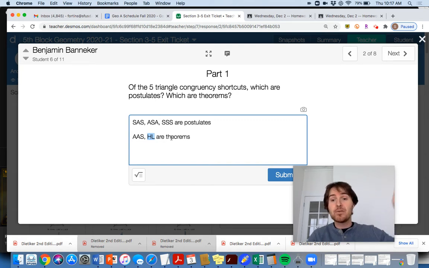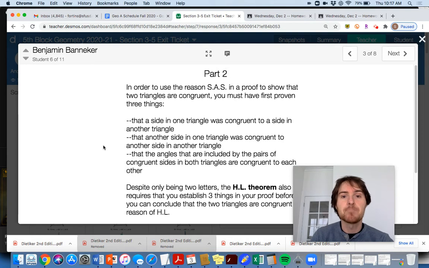But if I know a hypotenuse and a leg are congruent, I also have the right angle too. But whatever, I have a right triangle here, right triangle there. Hypotenuse and a leg congruent to one triangle to another triangle. I know that they're congruent, okay? And that's a proof. That was that 14-step proof, which you see a little bit later in this exit ticket here. All right, part 2 here.